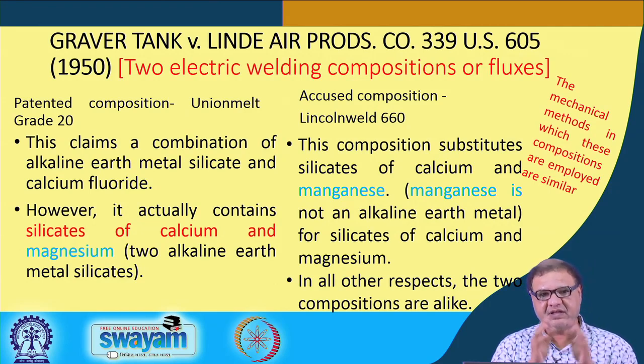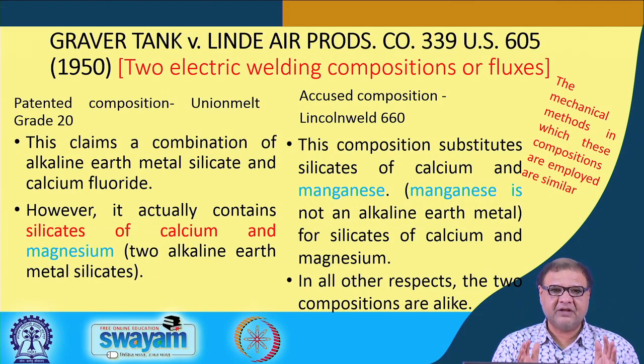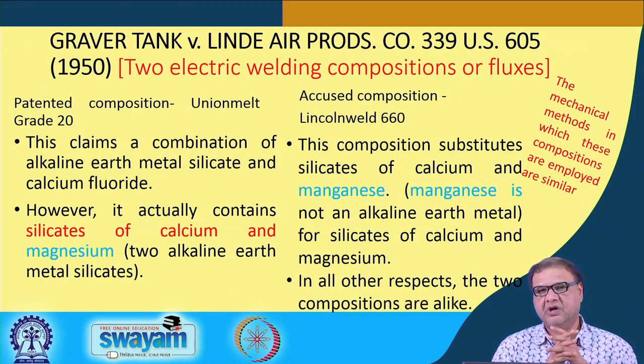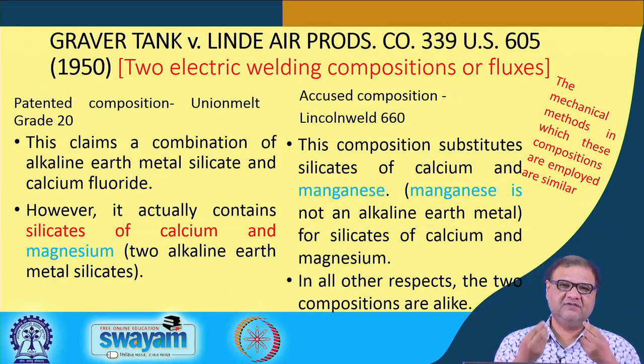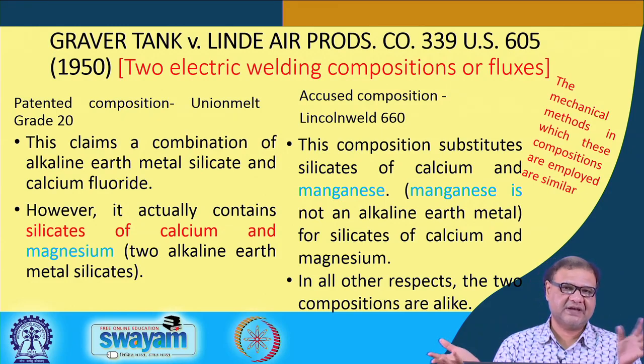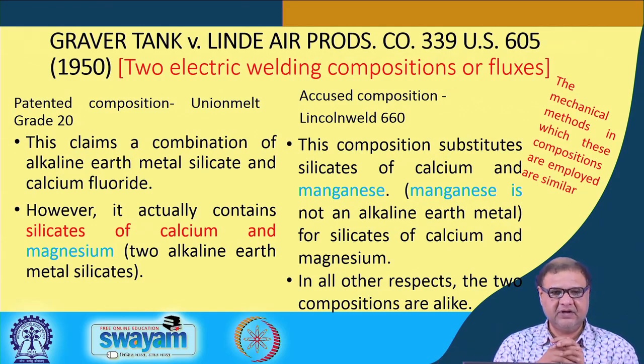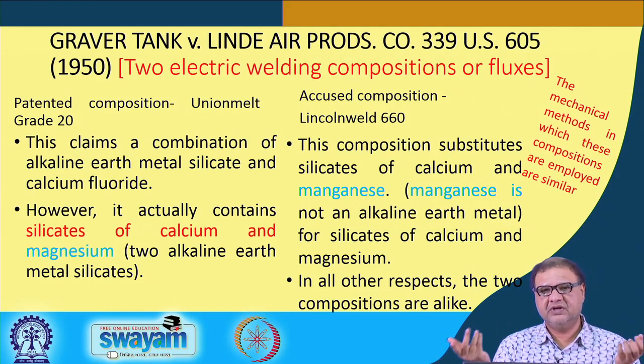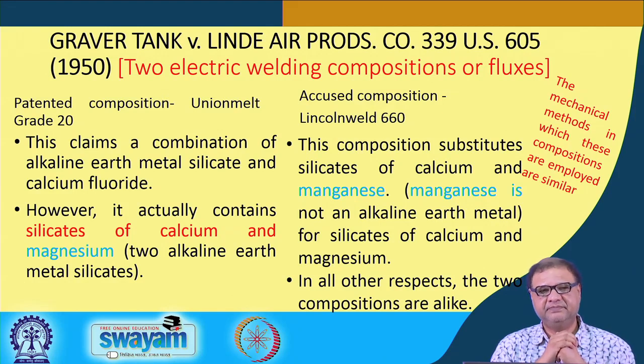Here, the two products which were litigated were related to electric welding composition. We are using fluxes for electric welding, and one was patented and another was actually used by the defendant against whom the suit for infringement was filed.